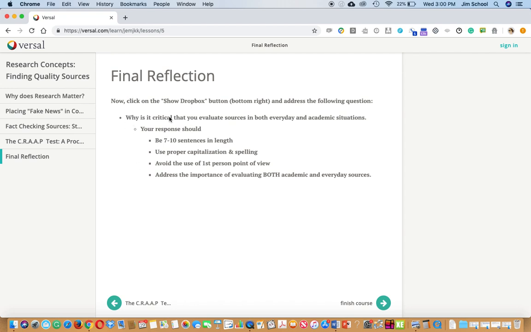This question and all this information is also posted in your notebook at the end of the notes guide over Versal. Okay, so let's go ahead and get started. Click on this link. It'll take you to Versal, and you can go ahead and begin, or you can use the QR code in your notebook.